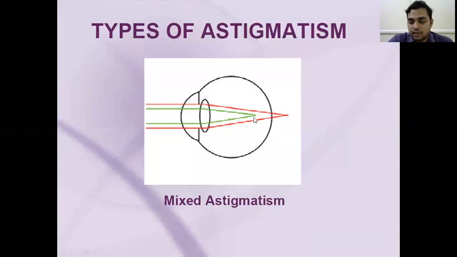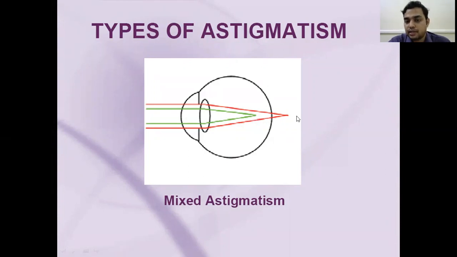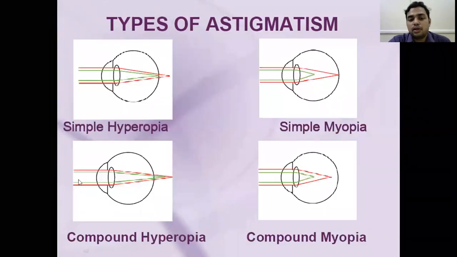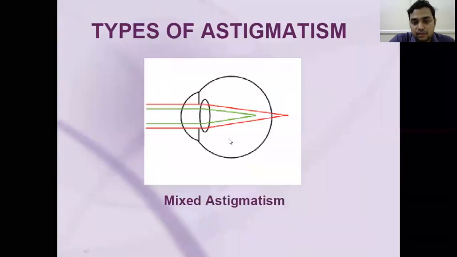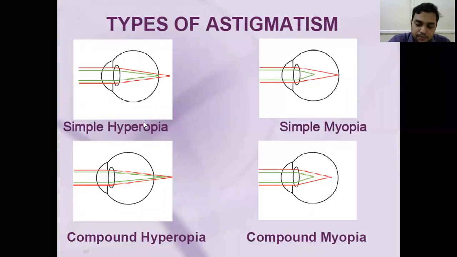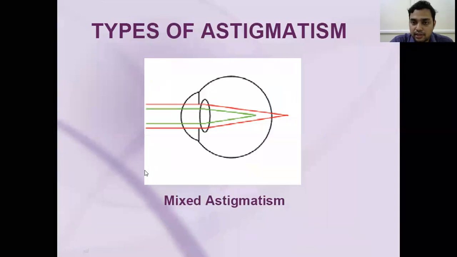That is because there are rays which are focusing in front of the retina and other rays which are focusing behind the retina. So both plus and minus powers are seen in case of mixed astigmatism. So these are the three types of astigmatism: simple, compound, and mixed. If it is simple, only one sign is seen, that is plus or minus. In compound also, only one sign is seen, but in case of mixed astigmatism, the patient will have both plus lenses and minus lenses. So that is the difference between mixed and the simple and compound astigmatism.